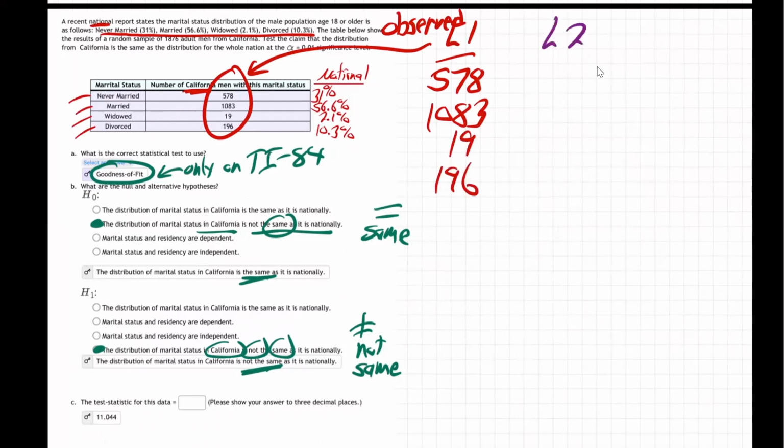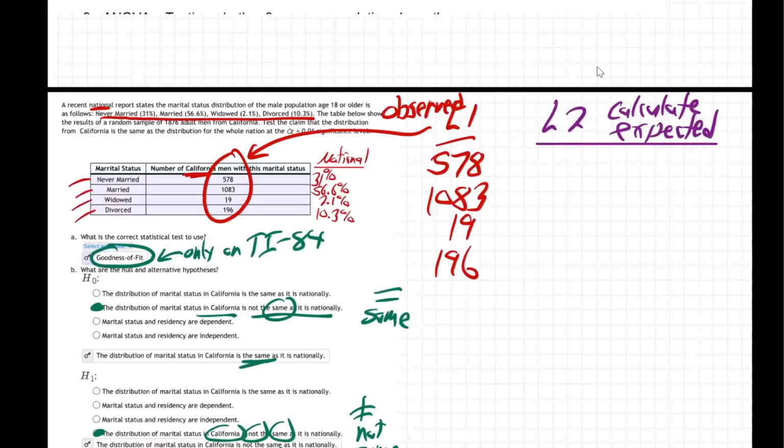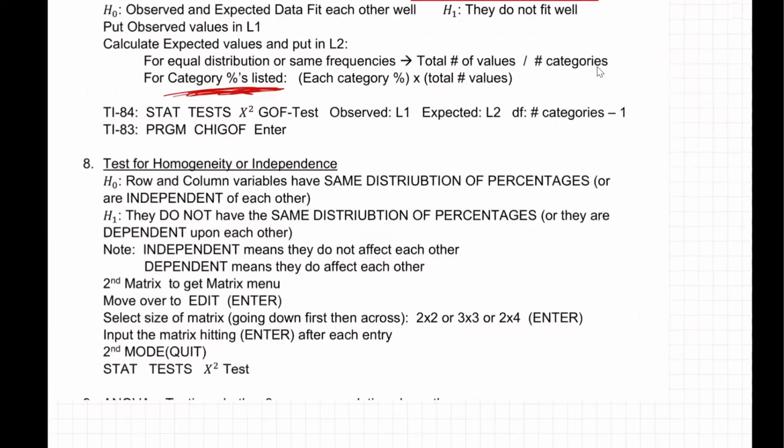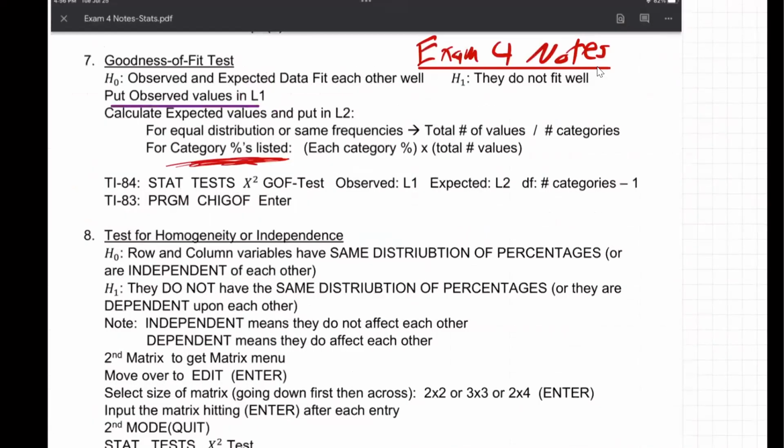Now, in L2, we're supposed to calculate the expected. Going back to the notes: put the observed values in L1 and calculate the expected values. Now, how do you do that? Well, for category percentages like we have right now, you need to take each category percentage times the total number of values.